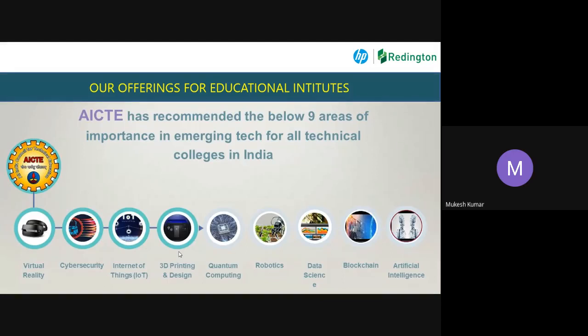And AICTE has also recommended these very important things to implement in their colleges. I'm sure you also must have got some kind of recommendation from AICTE since you are the institution, right?